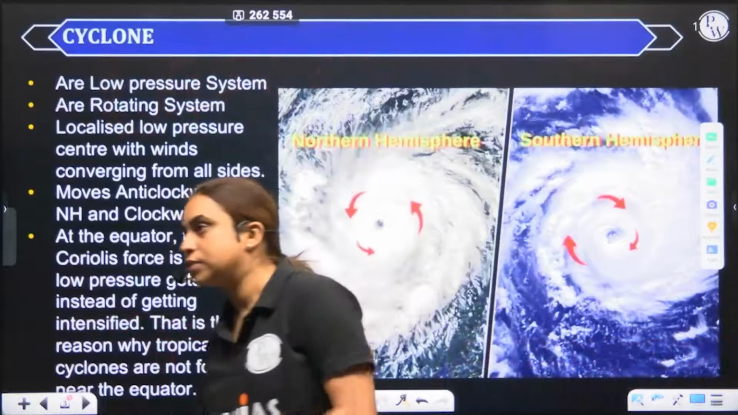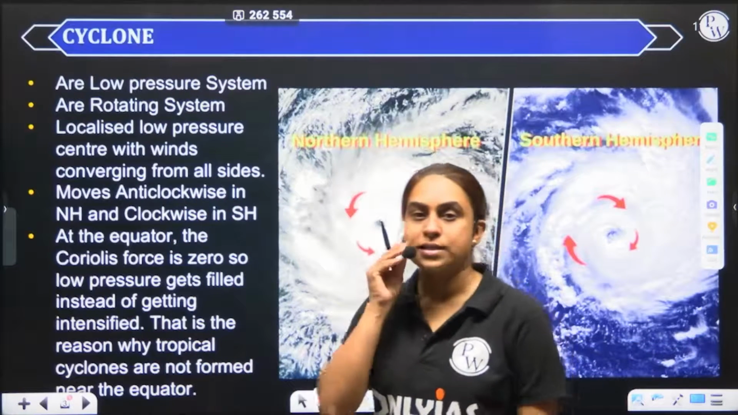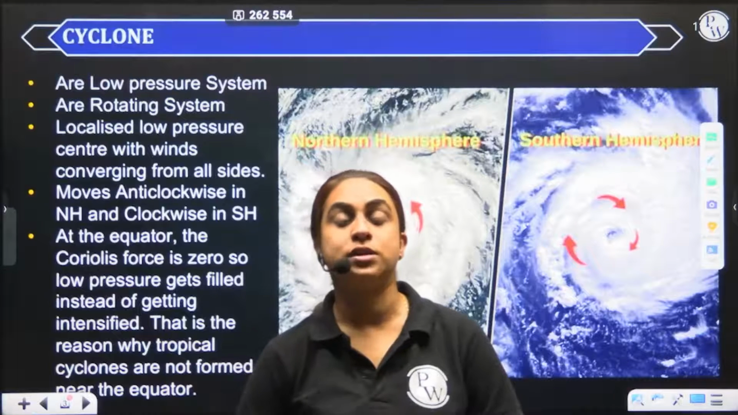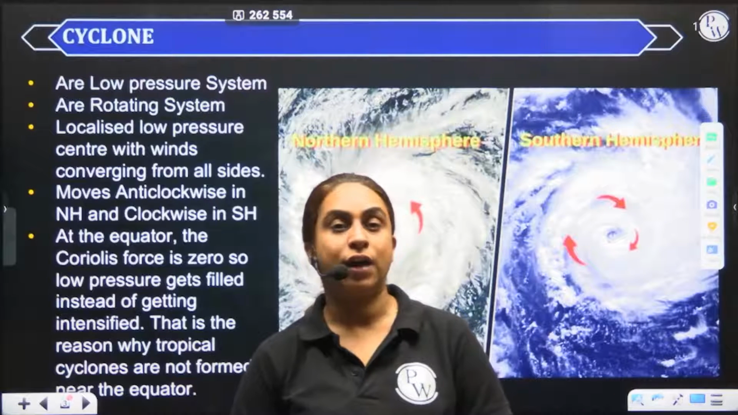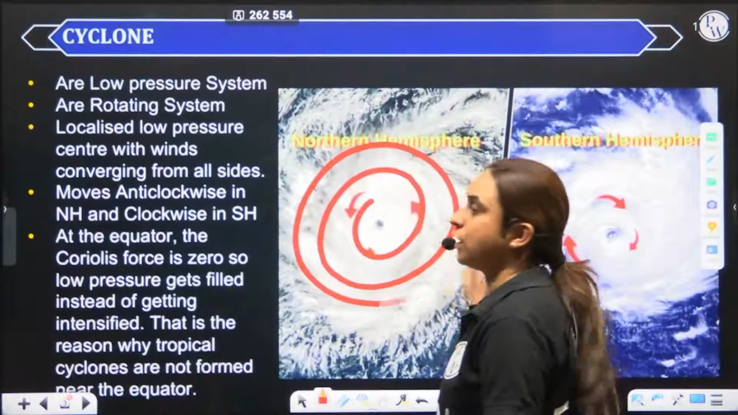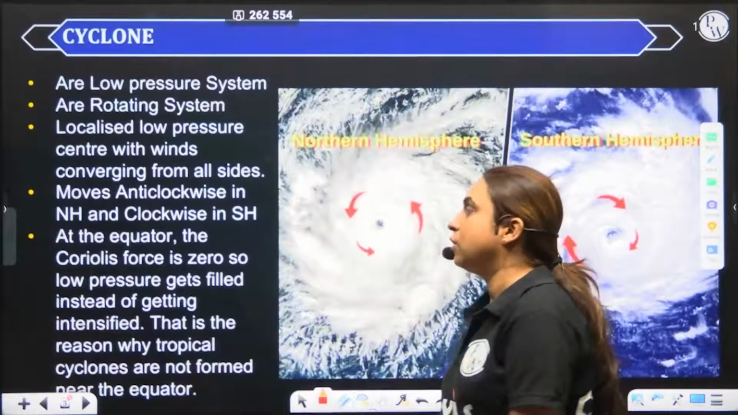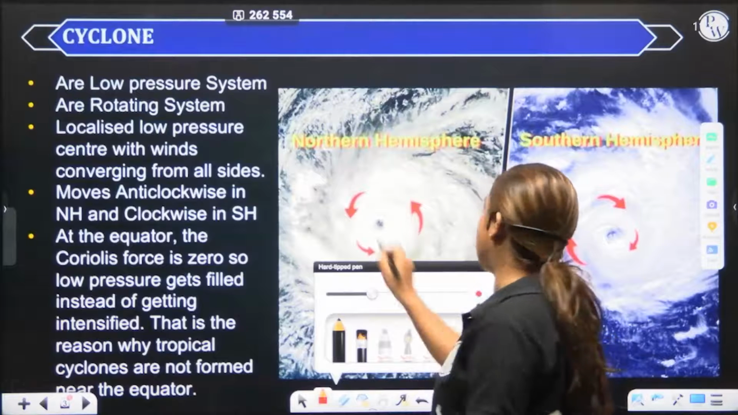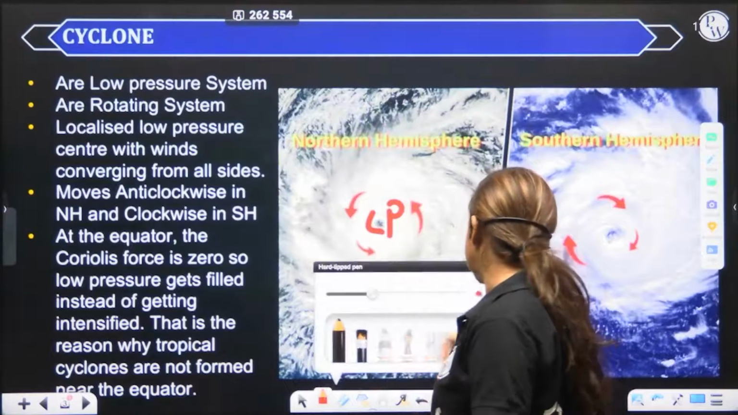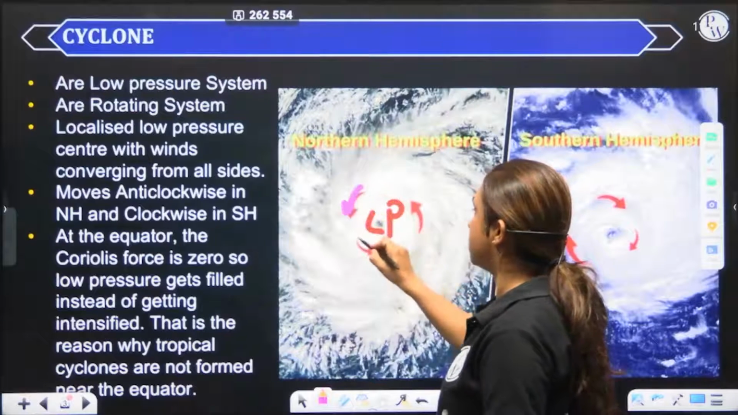So if I talk about cyclone, we all know what is cyclone. The word cyclone comes from the word cyclos, which means the coil of a snake. So like we have the coil of the snake, that is in a circular pattern, you also have cyclone in the circular pattern. So what are cyclone? Basically cyclones are low pressure system. They are a rotating system. There is rotation, as you can see, going on.